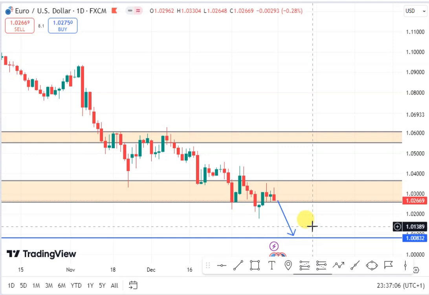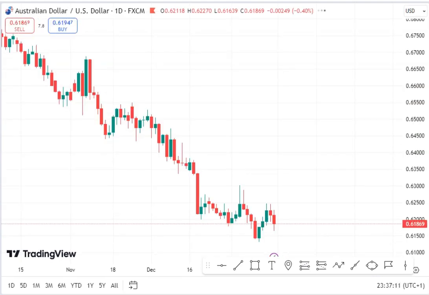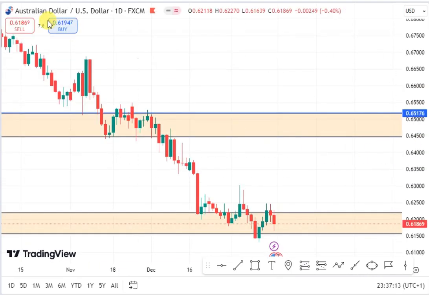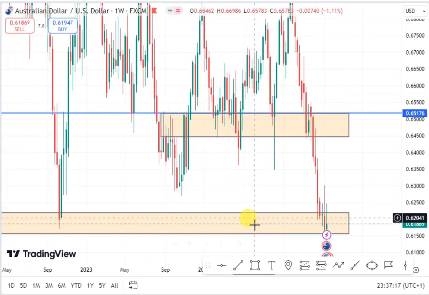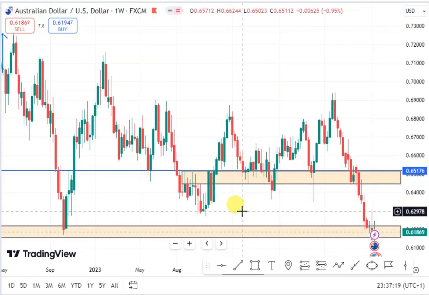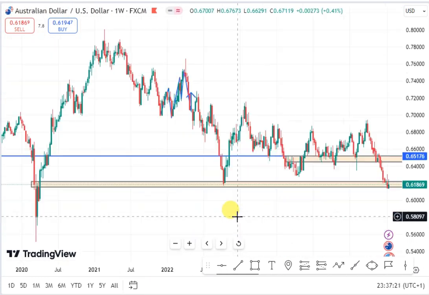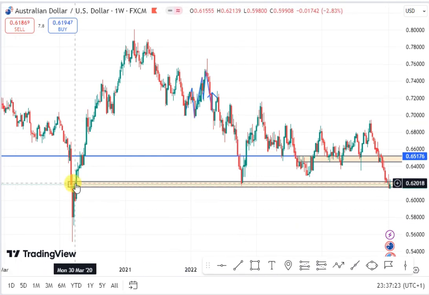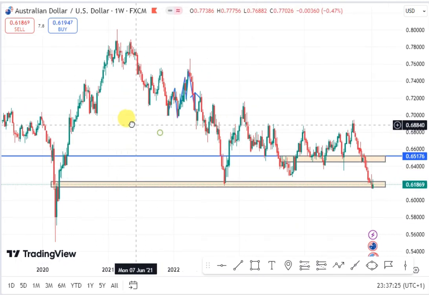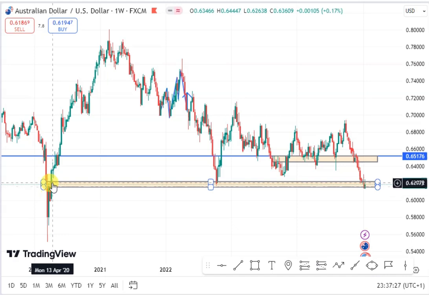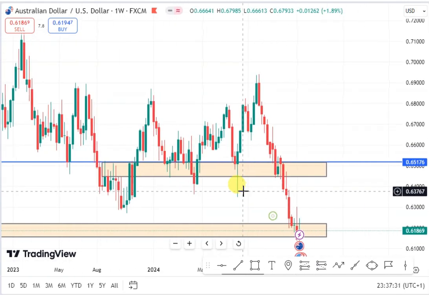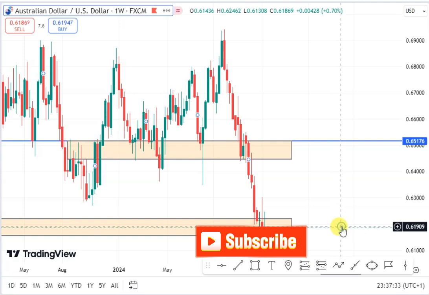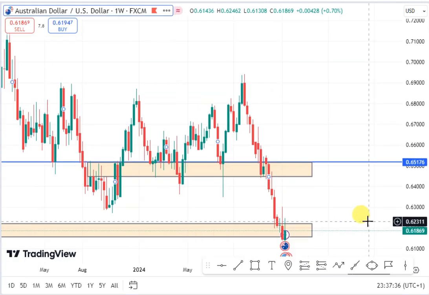So the next pair we'll be looking at now is the AUDUSD. AUDUSD on my weekly chart still currently remains in a downtrend. So we expect AUDUSD to continue to push lower on the weekly chart. You can see that price closed on this weekly resistance level on the AUDUSD. This level is a resistance level on the weekly chart. So long as price closes on this weekly resistance level, we expect price to continue to push lower for the AUDUSD.